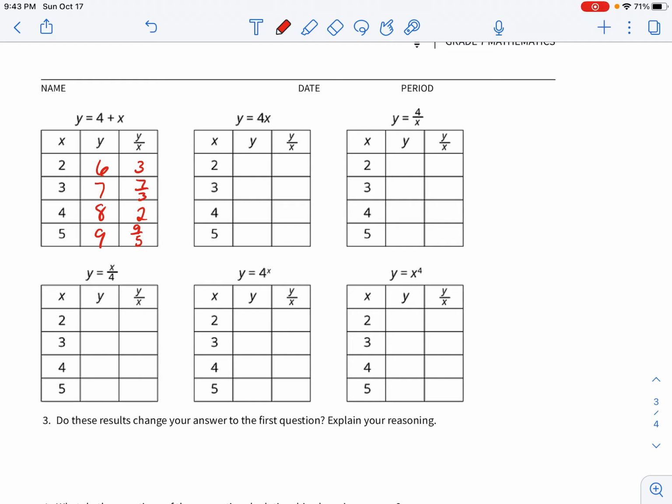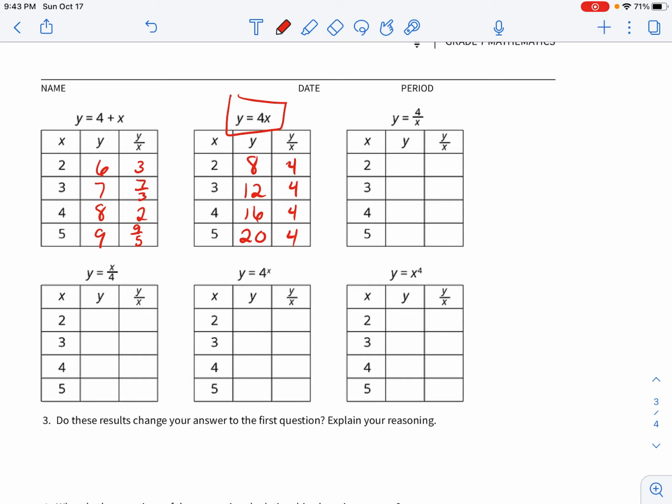All right, where y equals 4 times x, 2 times 4 is 8, 3 times 4 is 12, 4 times 4 is 16, and 5 times 4 is 20. 8 divided by 2 is 4, 12 divided by 3 is 4, 16 divided by 4 is 4, and 20 divided by 5 is 4. So that one checks out. Our y divided by our x always stays the same. And once again, note the form. It is y equals k times x, where k is our constant of proportionality.